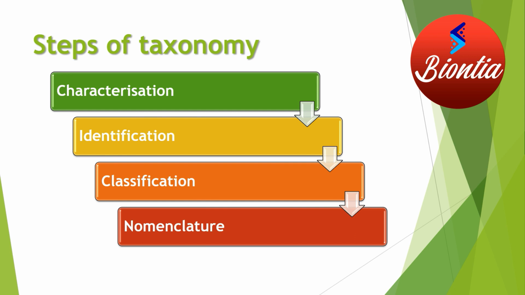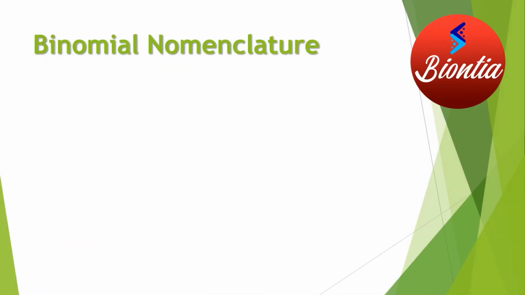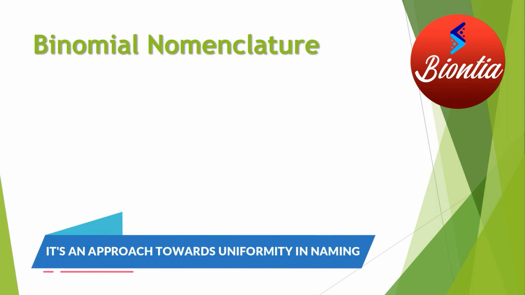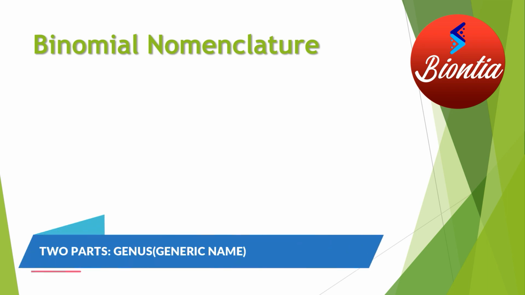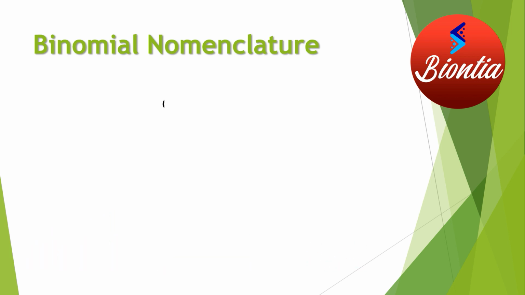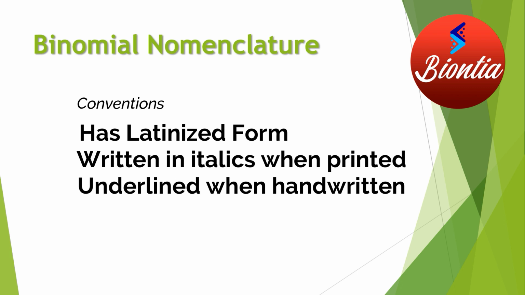Please remember this. Let's start another topic, that is binomial nomenclature. You have encountered names like Mangifera indica or Homo sapiens. Binomial nomenclature, as the name suggests, consists of two parts. Bi means two, and nomenclature means naming. So binomial nomenclature has two components: the generic name and the specific epithet. Generally, these two names are derived from Latin or Latinized forms, and are written in italics while printing, or underlined if handwritten. These are some of the conventions.